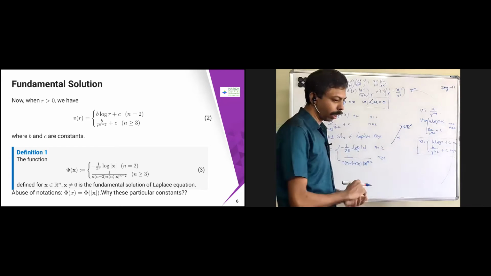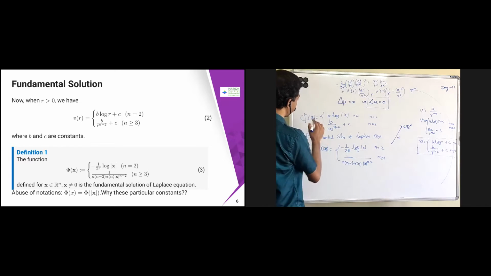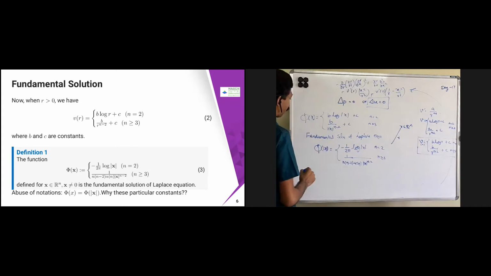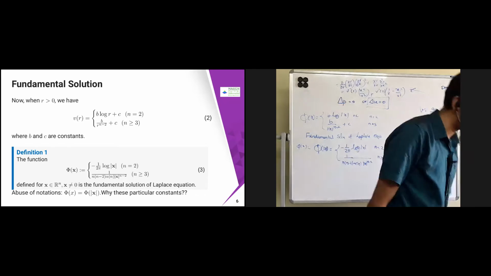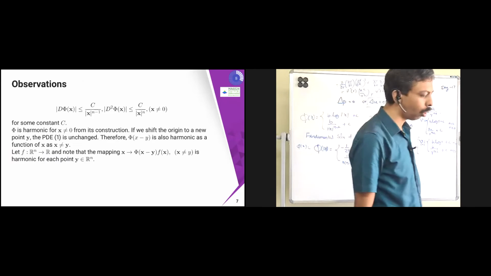In this one, we are supposed to put pi of mod x, because this is v of r. We are abusing the notation, so I'm just writing pi of x, omitting the mod x. We are supposed to write pi of mod x because we obtained it from v of r only, right? So that's the reason.